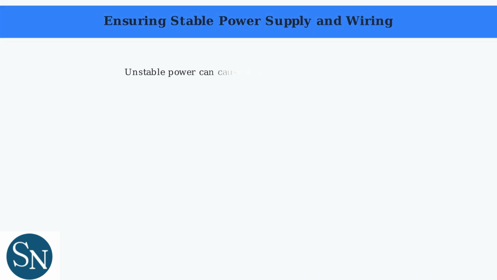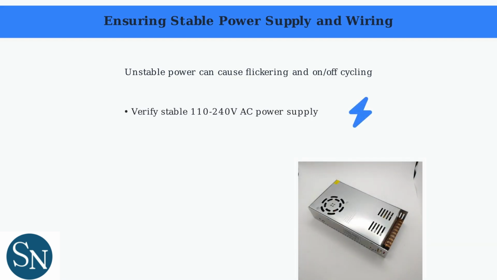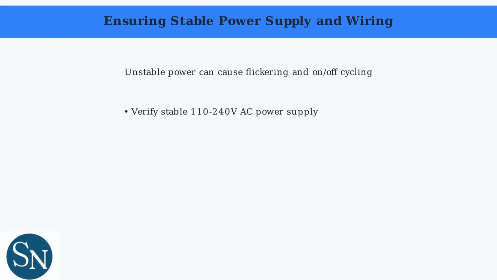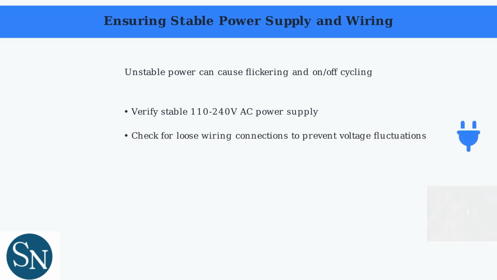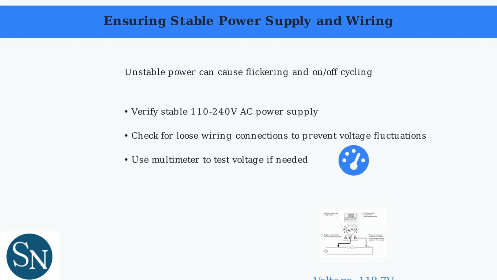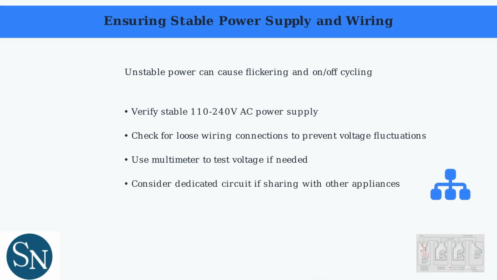Unstable power can cause flickering and on-off cycling in your Ring Floodlight Cam. First, verify your Floodlight Cam has a stable 110 to 240 volt AC power supply. Check for loose wiring connections, which can lead to voltage fluctuations. Use a multimeter to test the voltage if necessary. If the camera shares a circuit with other appliances, consider moving it to a dedicated circuit to avoid interference.